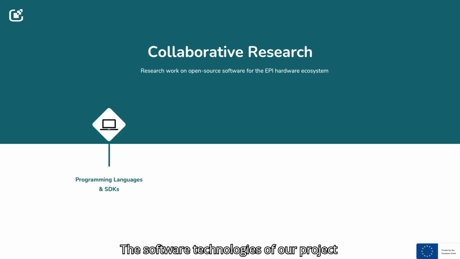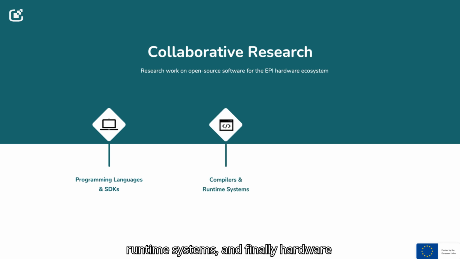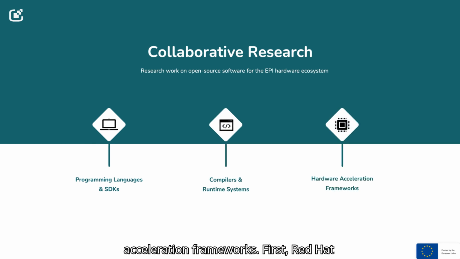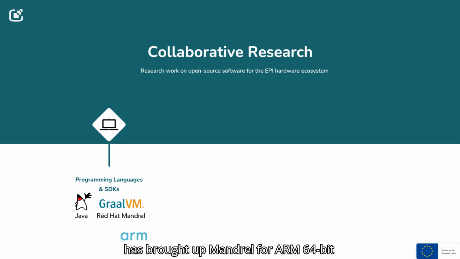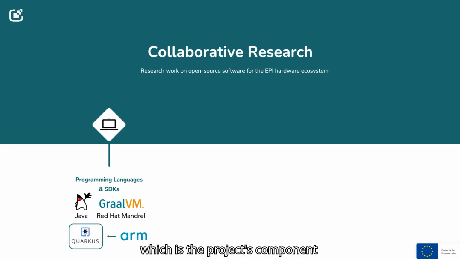The software technologies of our project span from programming languages and software development kits to compilers, runtime systems, and finally hardware acceleration frameworks. First, Red Hat has brought up Mandrel for ARM's 64-bit architectures. Mandrel is a downstream distribution of the TornadoVM Java development kit. This JDK distribution is being used by the Quarkus framework, which is the project's component responsible for building cloud-based enterprise